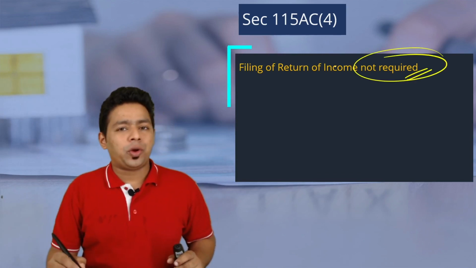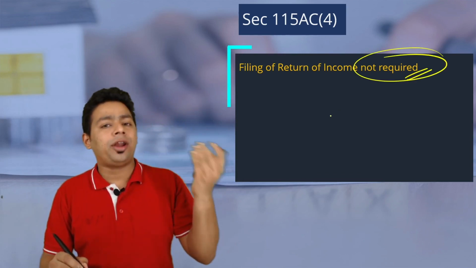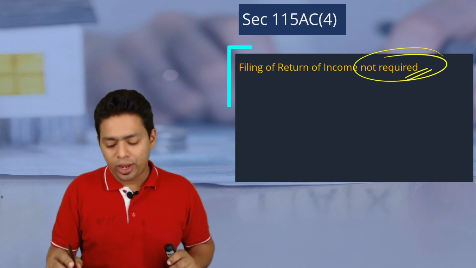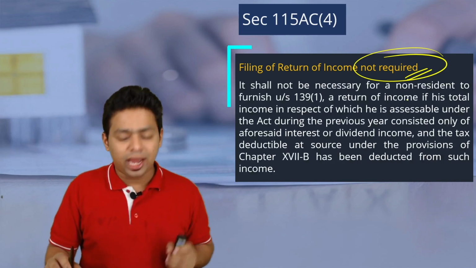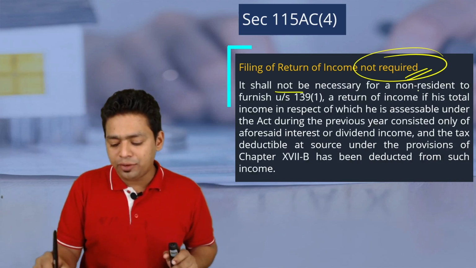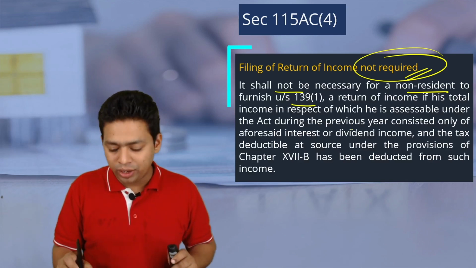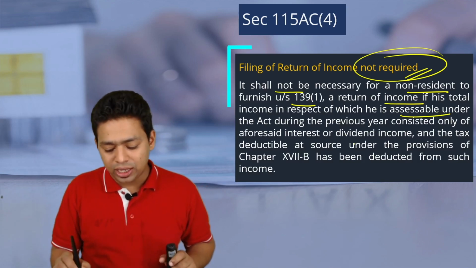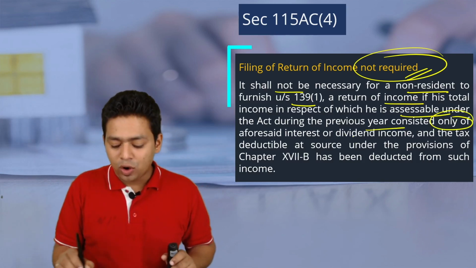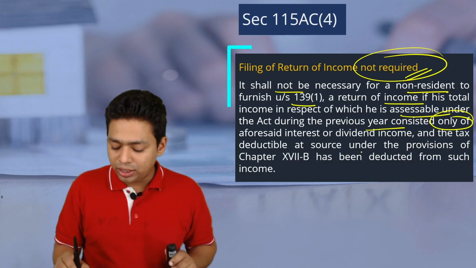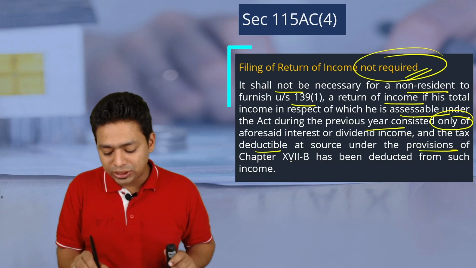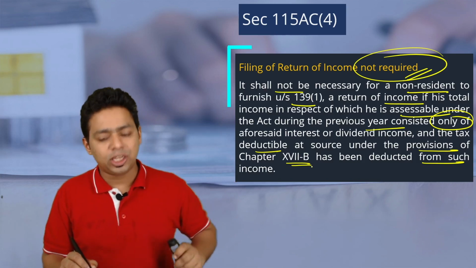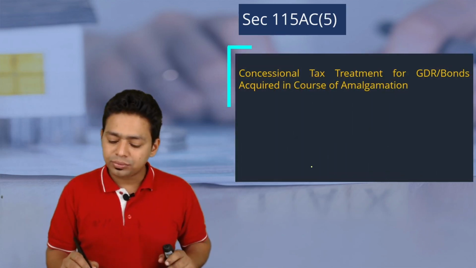Filing of return is not required. If you are holding a GDR, you are an NR, non-resident, obviously we don't want to kill you with Indian compliances. We are saying you are not supposed to file ROI if the TDS is deducted in India at the appropriate rate. It shall not be necessary for a non-resident to furnish a return of income under 139(1) if his total income in respect of which he is assessable under the Act during the previous year consists only of the aforesaid interest and dividend income, and the tax deductible at source under the provisions of chapter 17B has been deducted from such income. So only special income and TDS has been deducted, then you don't have to file ROI in India.